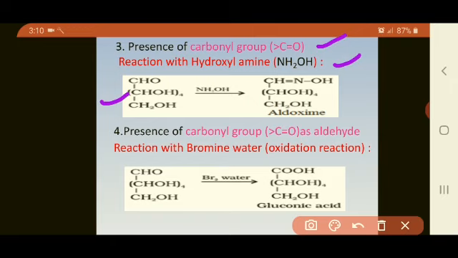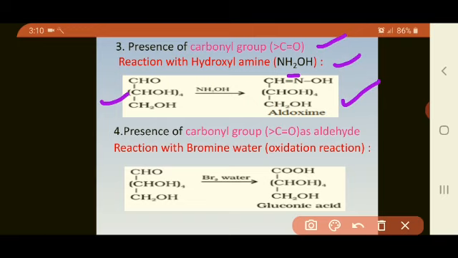So H2 from hydroxylamine reacts with O from the aldehyde, that is CHO, forming water. So remaining part is what? N and OH. Now that N and OH is replaced in the place of oxygen. So this is how the product formed is aldoxime, that is CH double bond N OH. Then CHOH 4 times CH2OH as it is.